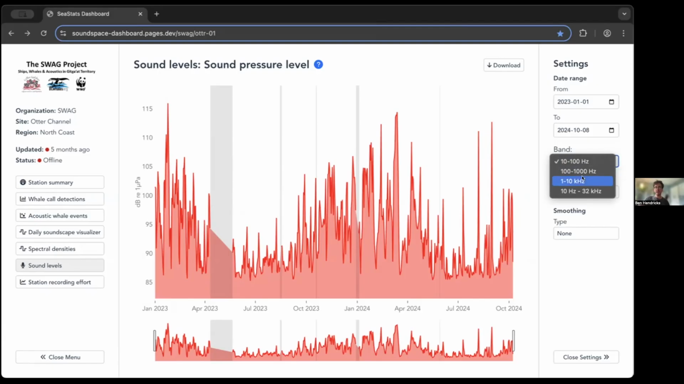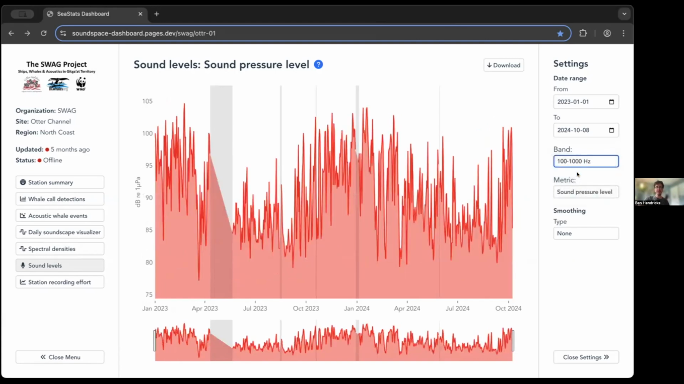as well as a high-frequency band between 1 and 10 kilohertz, that is between 1,000 and 10,000 hertz, and that is relevant for orca. The fourth option is a broadband, which means it goes from the lowest frequencies that we are able to record, from 10 hertz, to the upper frequency limit of your hydrophone, in this case, 32 kilohertz.